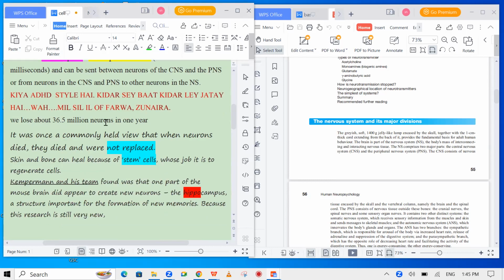Kempermann and his team found that one part of the mouse brain did appear to create neurons, and that is known as the hippocampus. The hippocampus is a structure important for the formation of new memories. Because the research is very new, we don't have a detailed version regarding it.